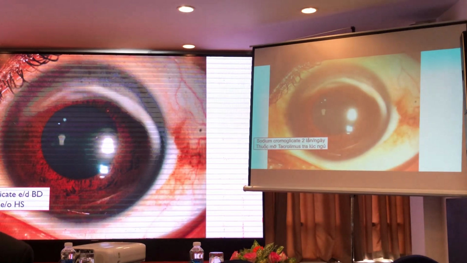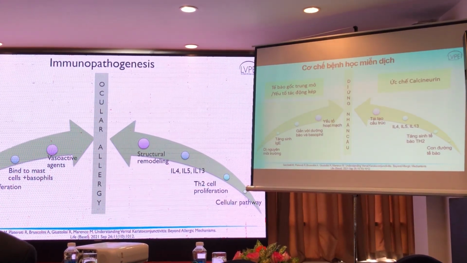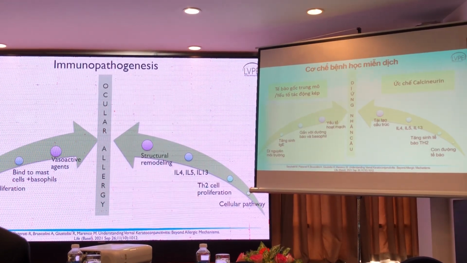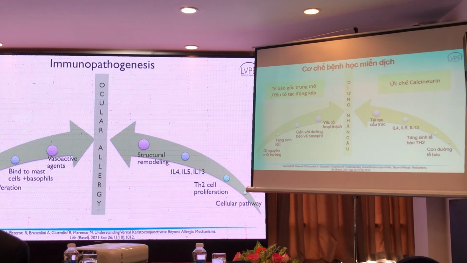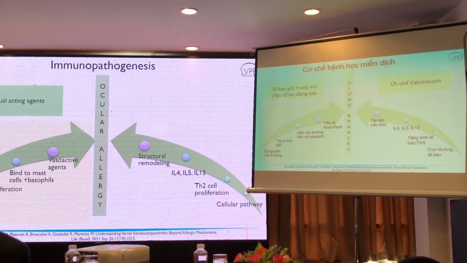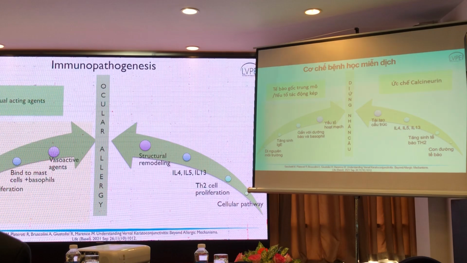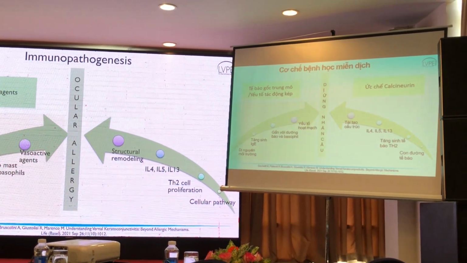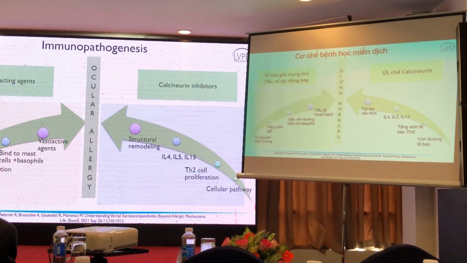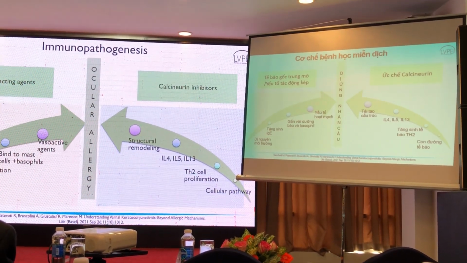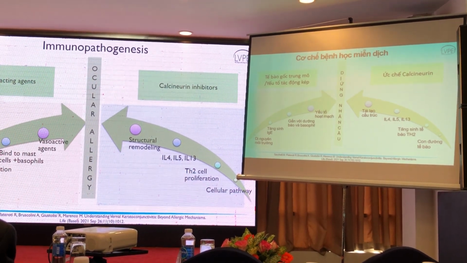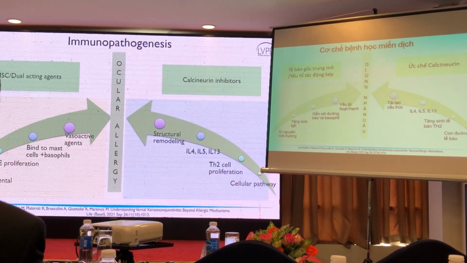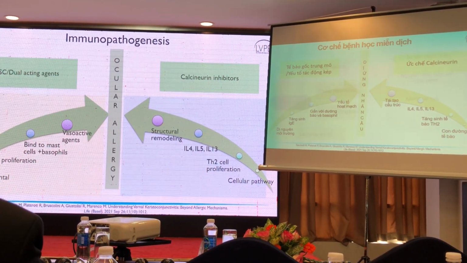And let me take you back to the pathogenesis slide to help you understand why this dual therapy is important. So as we can see here, we have one half which is attributed to IgE mediated, mast cell mediated inflammation, and this is where the mast cell stabilizers will act. Whereas the other half of the pathogenesis is attributed to T cell mediated inflammation, and this is where the calcineurin inhibitors will act. And therefore, it is important that a combination of these two medications is prescribed when you see a patient who has a chronic disease to keep them on a good maintenance therapy.